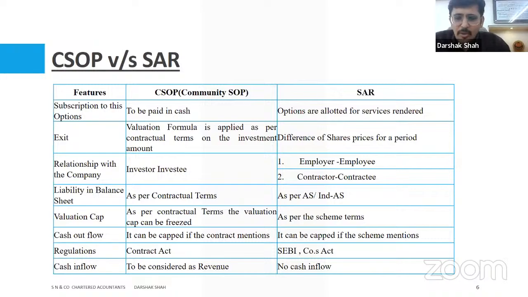This is an important point, cash flow. So whether it will be considered as revenue or whether it will be considered as liability, that's a question which depends upon the contractual part. But in case there is no commitment, let's assume for a minute that there is no commitment from the startup company where I'm making an investment. In that particular case, that becomes the revenue for that particular startup because it's not a contractual liability.